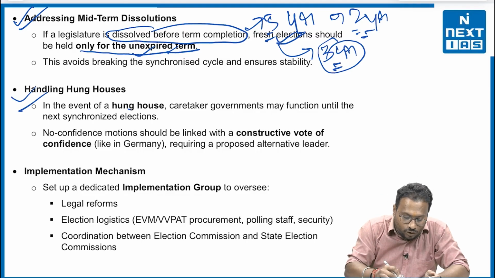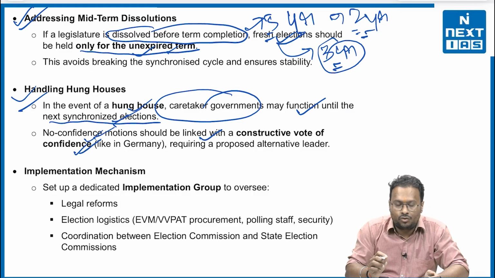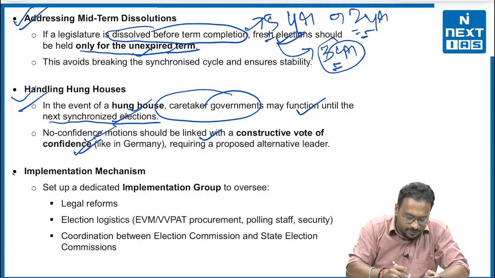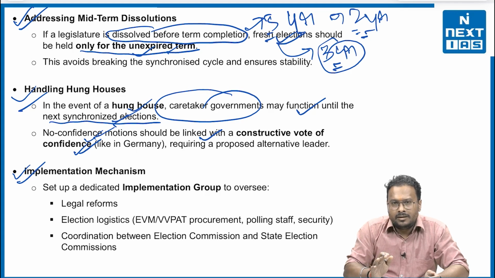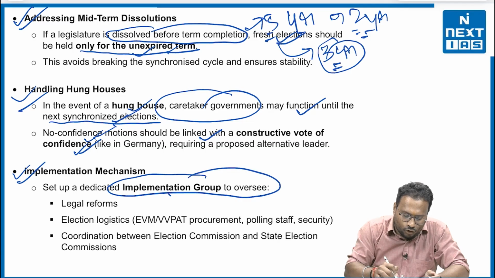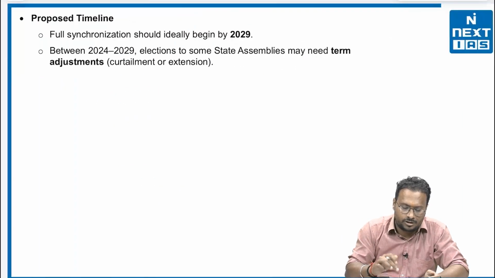Next, handling hung issues. How? In the event of hung issues, a caretaker government may function until the next synchronized elections. Rest, no confidence motion should be linked with the constructive vote of confidence like in Germany, which requires a proposed alternative leader to run the government. Next, the implementation mechanism. That means the committee asked to set up a dedicated implementation group to oversee the legal reforms, the election logistics, and the coordination between the election commissions and the state election commissions and the other concerned.